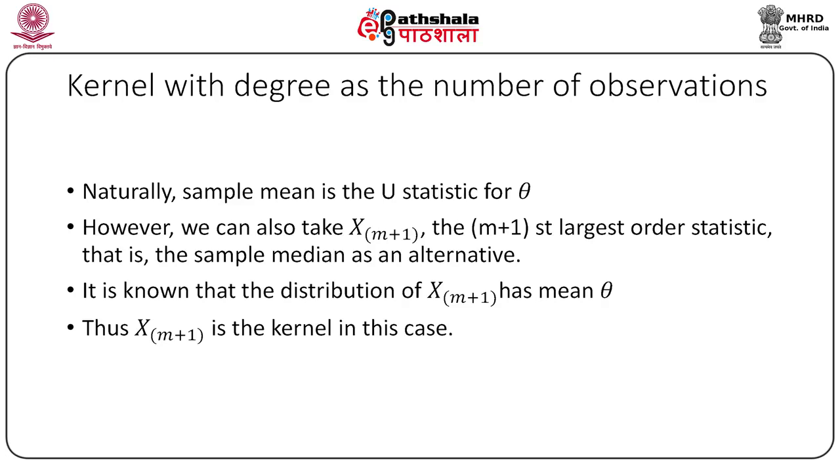Naturally, phi is symmetric, that is, invariant to permutations of the dataset. Now, it is well known from the theory of order statistics that X ordered (m+1), the (m+1)th largest observation of the data, has a symmetric distribution about theta. Thus, the U-statistic with kernel X(m+1) reduces to only X ordered (m+1).